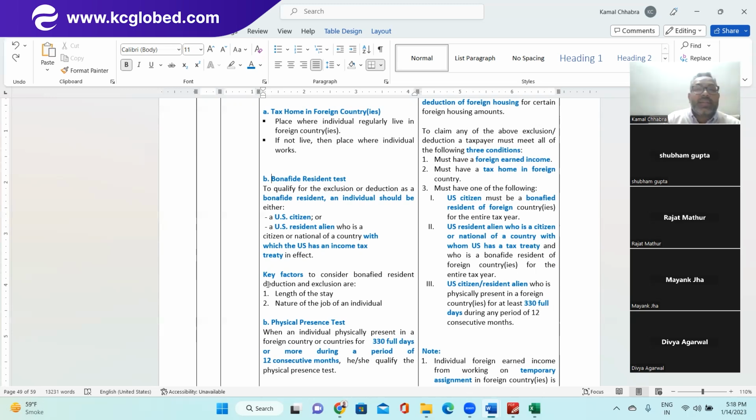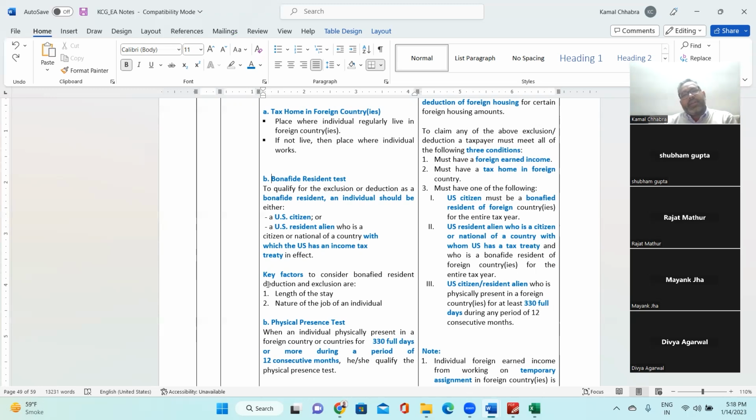Second thing is the resident alien. Resident aliens are the people who came from outside the United States of America and are holding a green card. They are holding a green card, so they are considered as residents of the United States of America. But those residents must be from those countries with whom the US has a tax treaty. So the US has tax treaties with many countries.